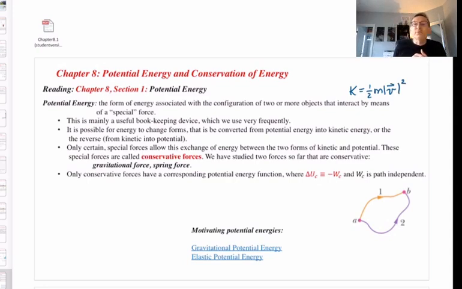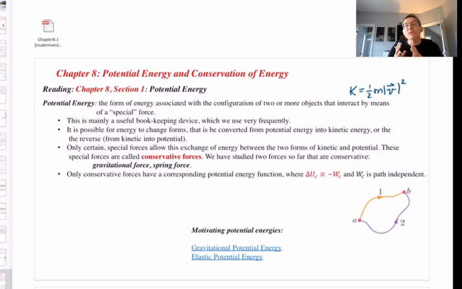We're going to introduce in this chapter a new form of energy, actually more than one new one, but first, the new form of energy we're going to introduce is called potential energy, which is a little bit more abstract than kinetic energy, a little bit more difficult to get a grasp of, but we'll work on it, no pun intended.